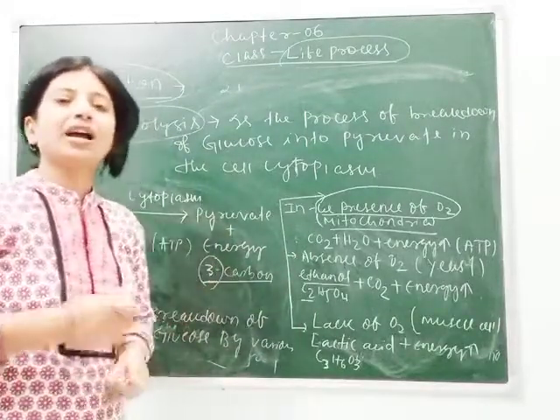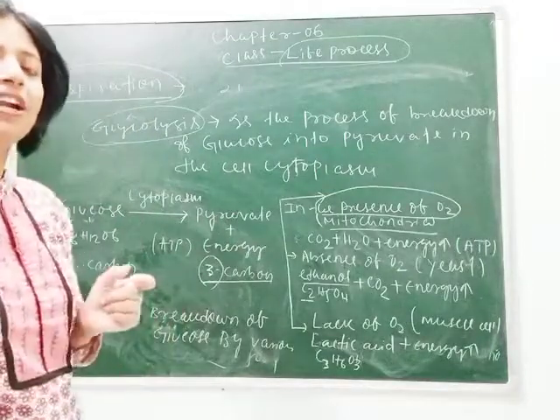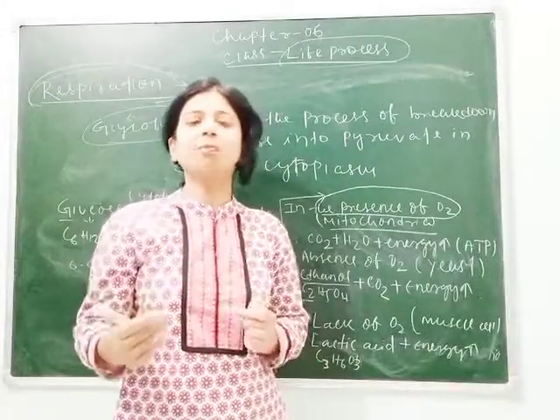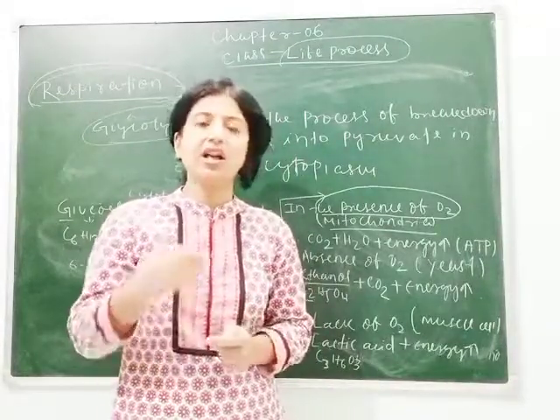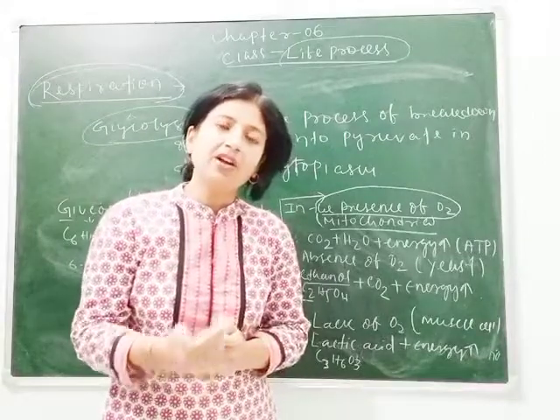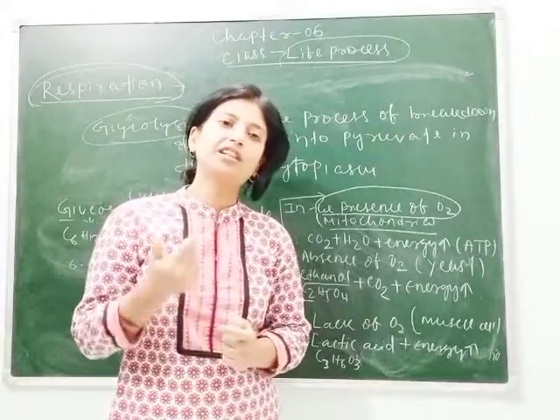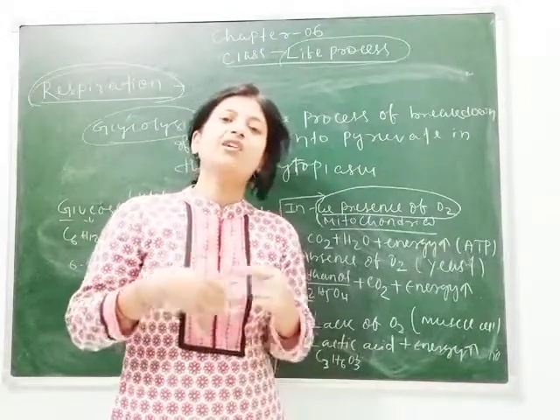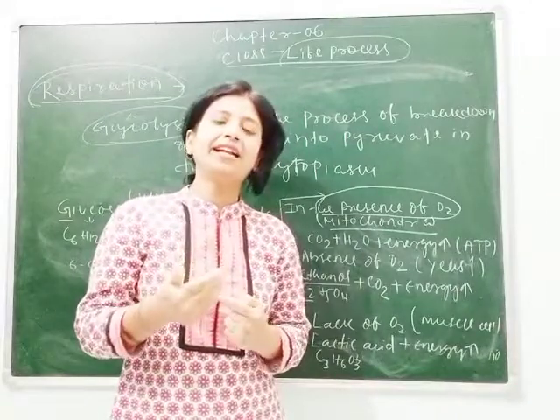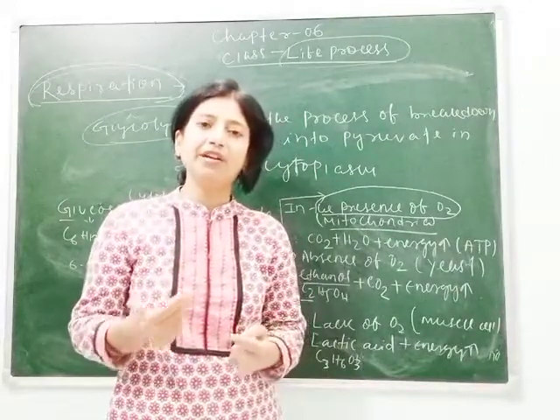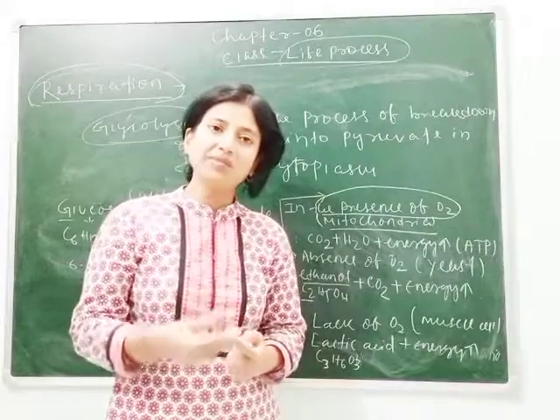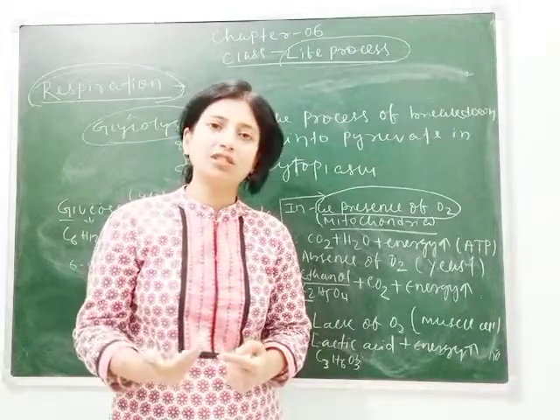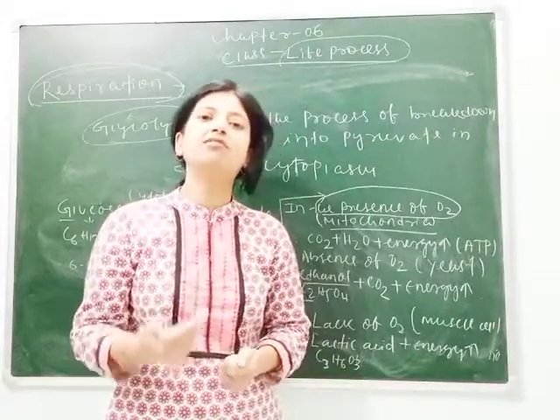Again we can see here how the respiration rate is also different in different organisms. The rate of respiration in aquatic organisms is faster than that of terrestrial organisms. Why does this happen? Faster means quick. Suppose we are getting oxygen directly from the environment, whereas the aquatic organisms, means the organisms which are living in the water, do not get direct oxygen. They get the oxygen from the dissolved condition.